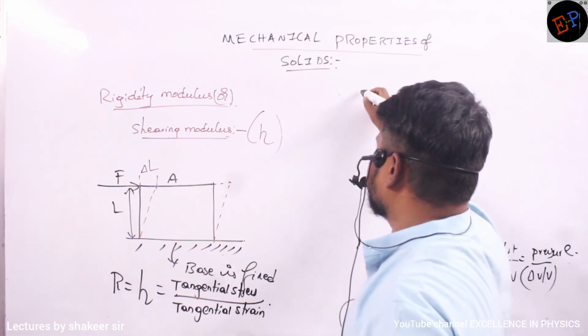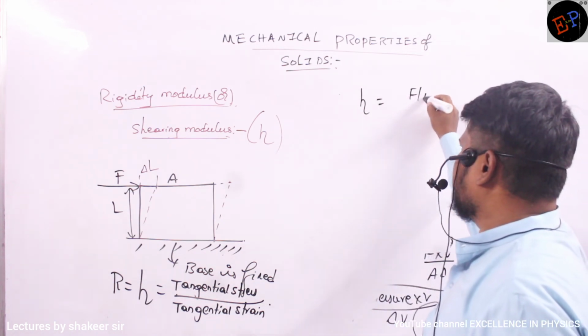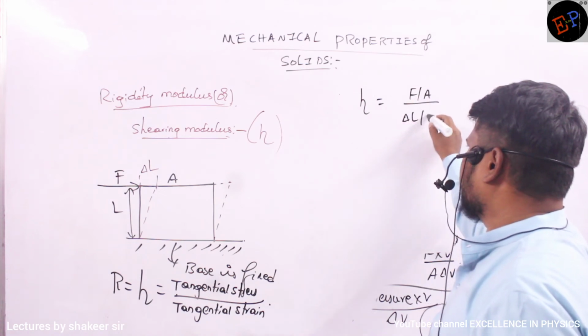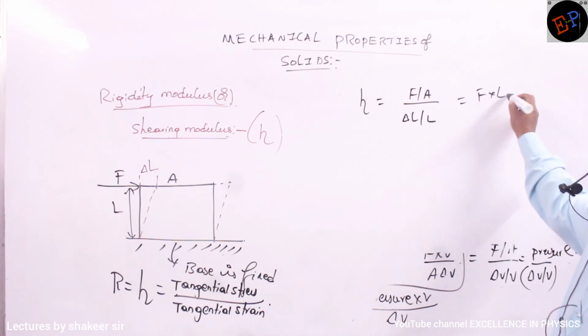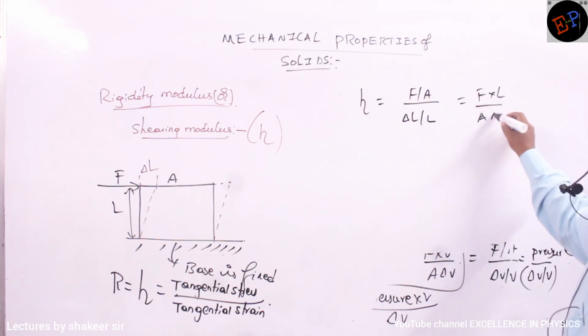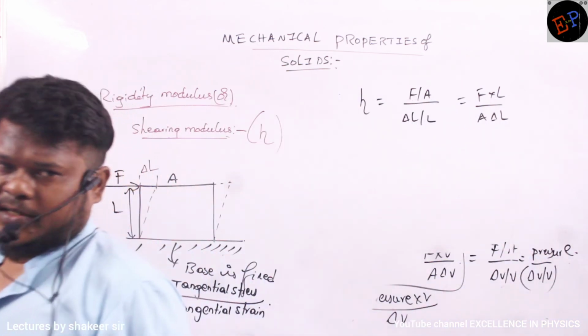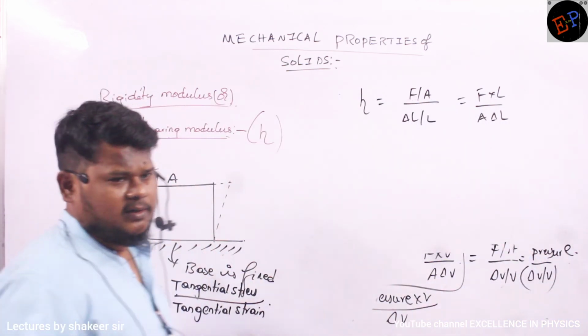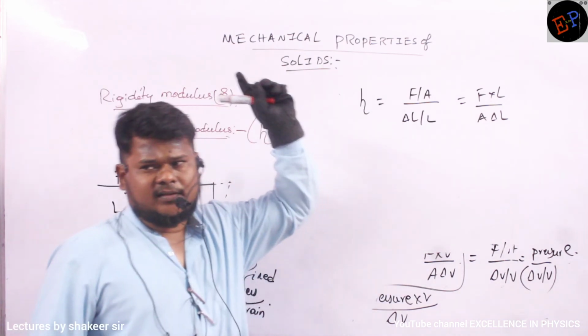Tangential stress can be written as force per unit area divided by delta L by L. That's it. Okay? So this is also of the form of F into L by A into delta L. Young's modulus also we got same equation. Young's modulus also F into L by A into delta L only. Okay, but here L and delta L different, that L and delta L they are different.